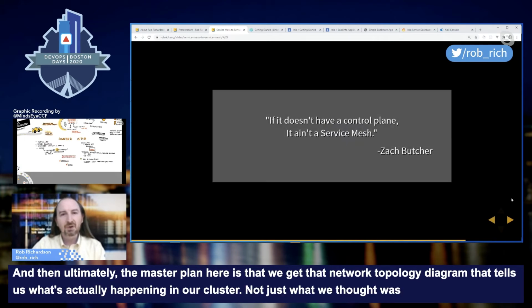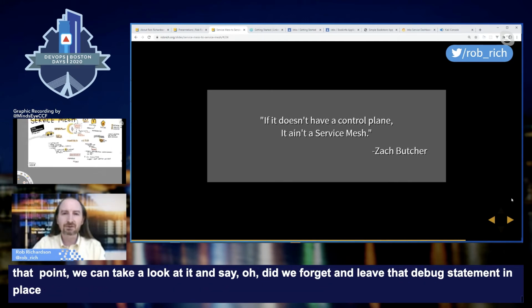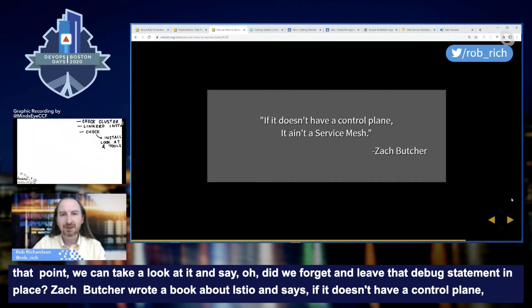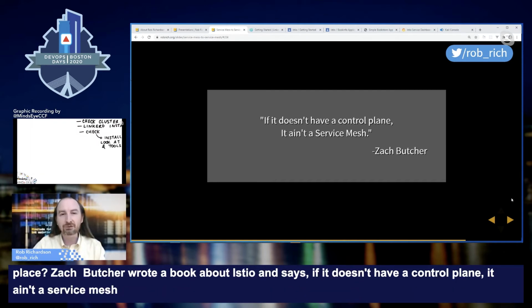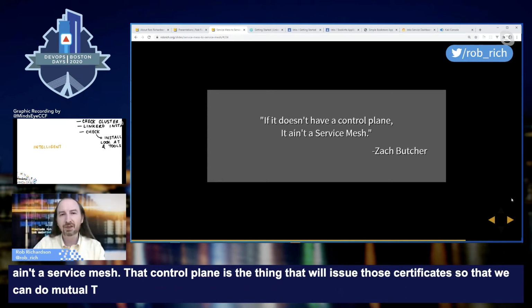At that point, we can take a look at it and say, oh, did we forget and leave that debug statement in place? Zach Butcher wrote a book about Istio and says, if it doesn't have a control plane, it ain't a service mesh. That control plane is the thing that will issue those certificates so that we can do mutual TLS between containers. And the control plane is the thing that makes those decisions based on those routing rules.